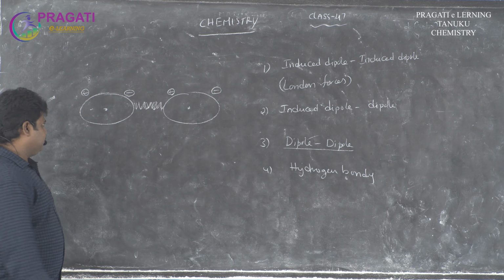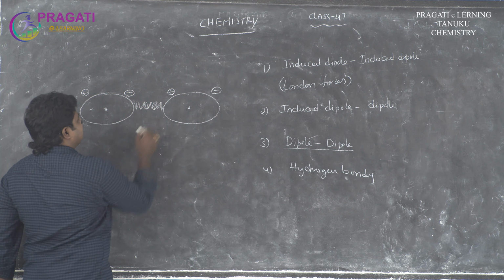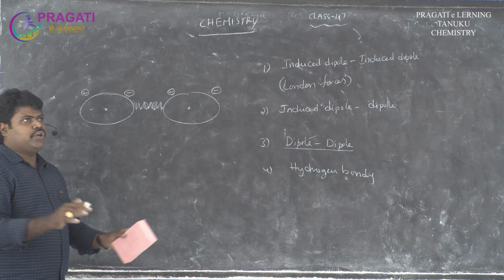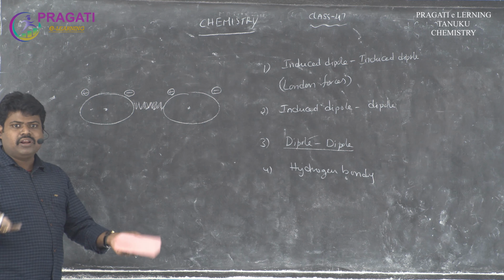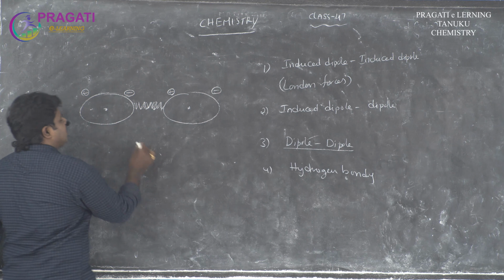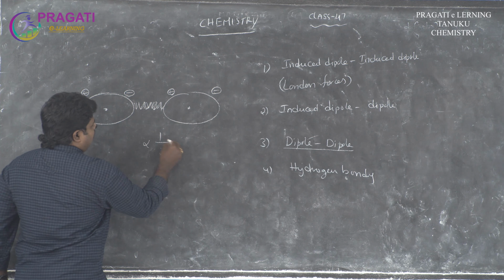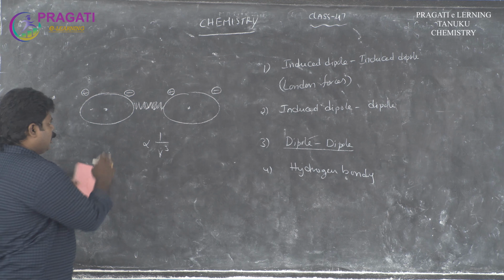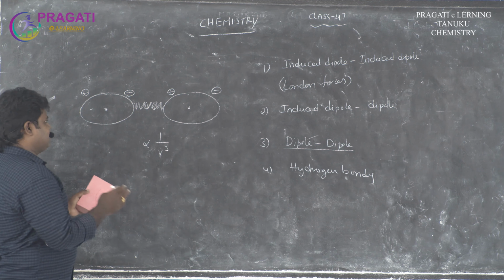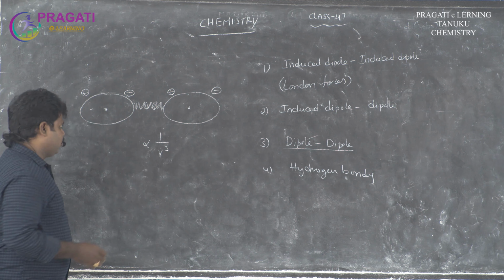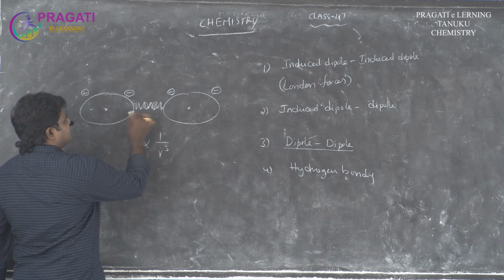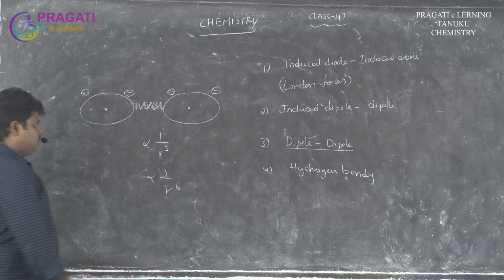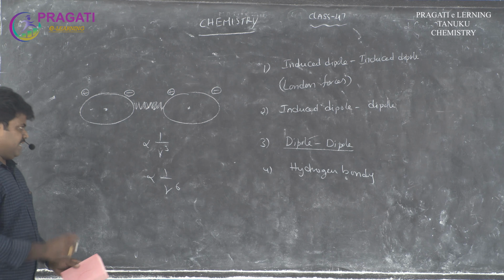Okay, and when the distance is stable, these two gas molecules do not move in any direction. In the stable condition, the interaction is proportional to 1 by r cube. Otherwise, at the time of moving, the interaction between the two polar molecules is proportional to 1 by r power 6. This is the dipole interactions.